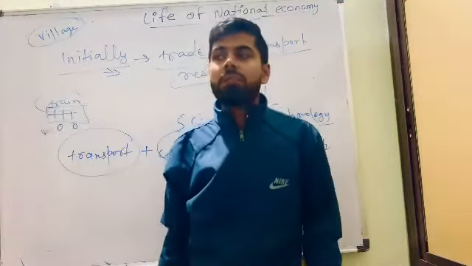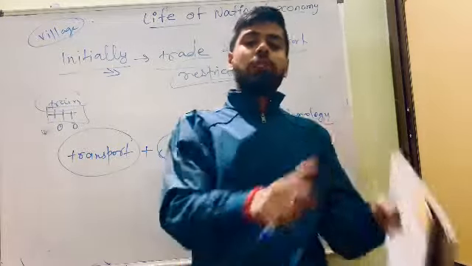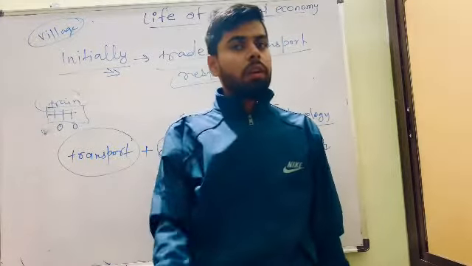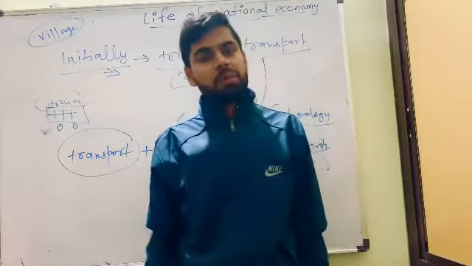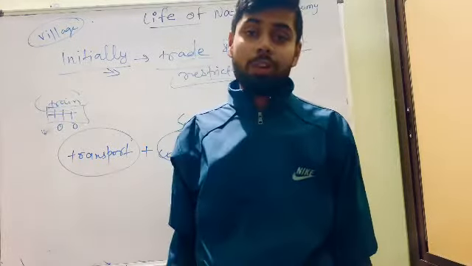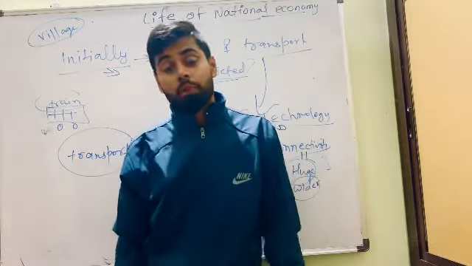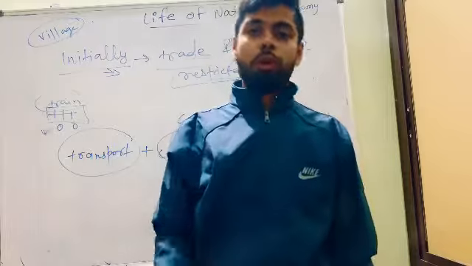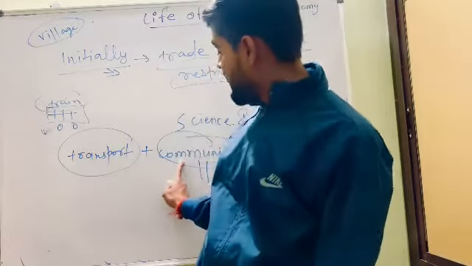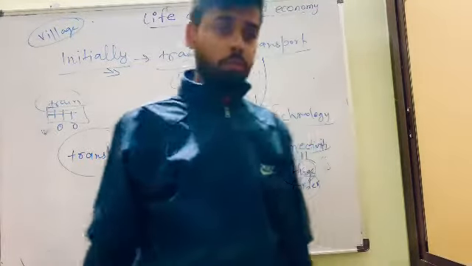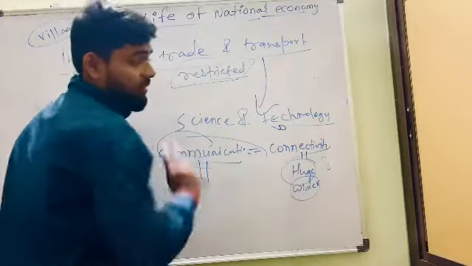Amazon is there. Something we are not able to get, we go to Flipkart, Amazon, because of technology. It will come to our home as a doorstep service. Zomato is there. It's rainy time, and because of technology you can order food online. So communication and transport, when we study together, is known as connectivity.